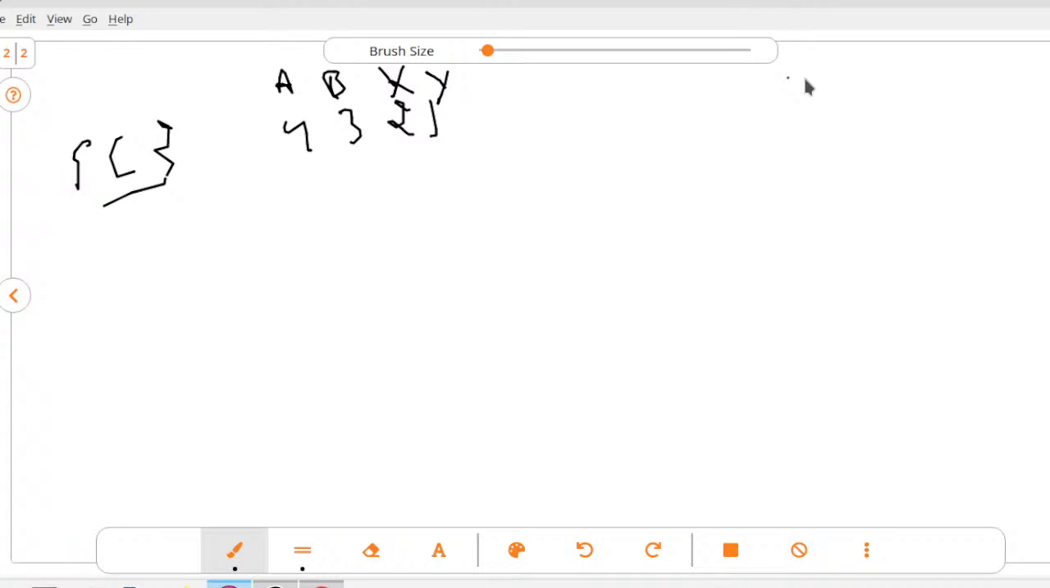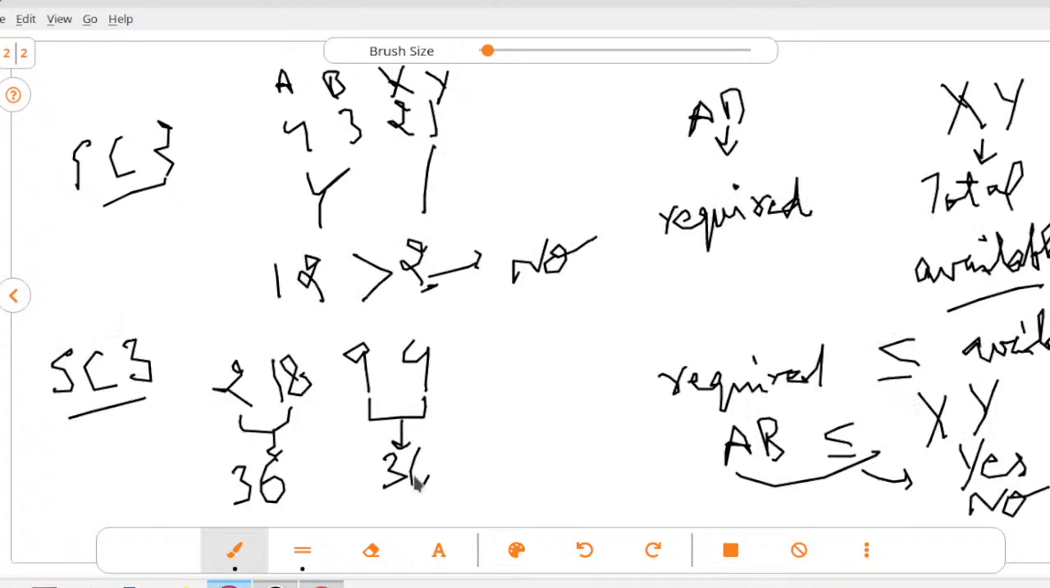Going with sample case 3, it is 1, 8, 9, 4. It means we require 36 units, while the availability is also 36 units. Again, 36 is less than or equal to 36, so yes. In the question also we can see that for this case our answer is yes.